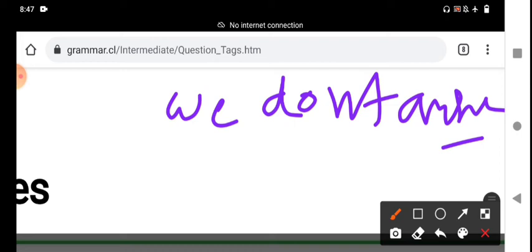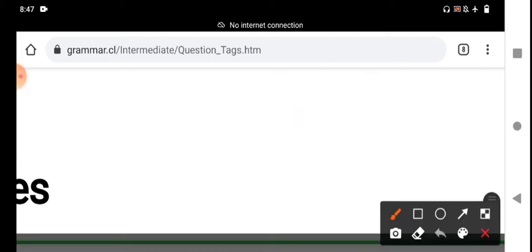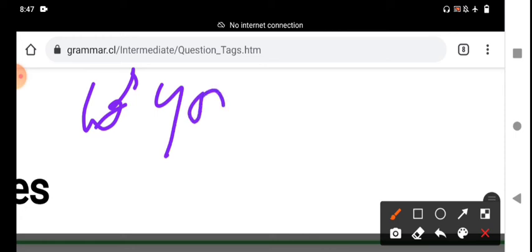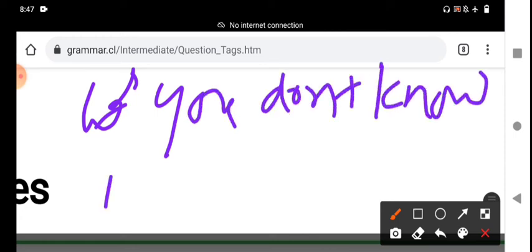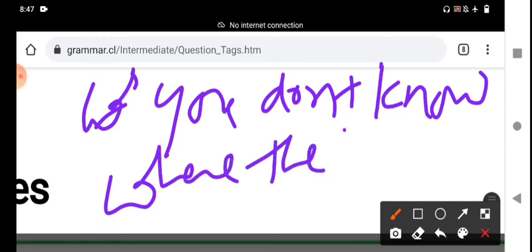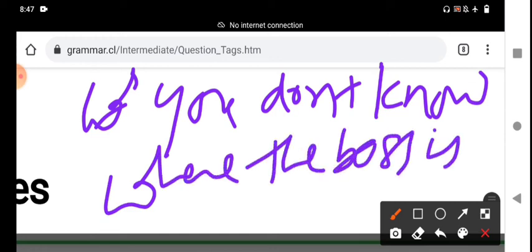For example, you don't know where the boss is. It is a negative statement.